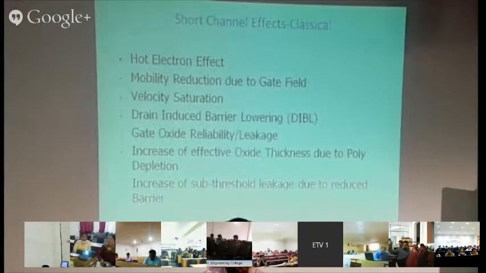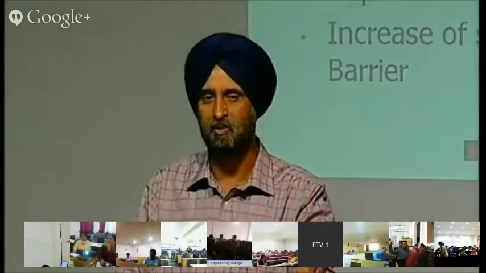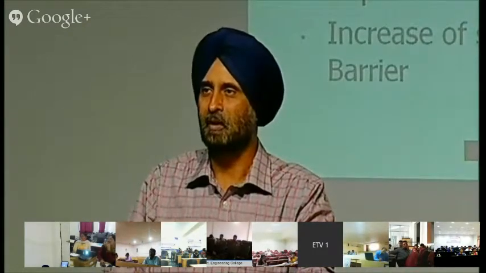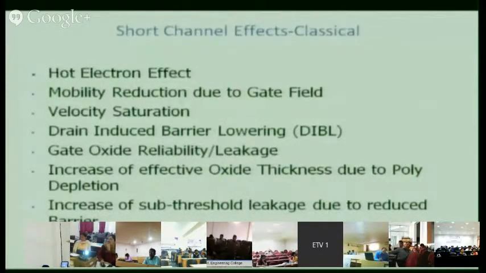Now let us discuss quickly these short channel effects, the classical ones. Short channel effects come under two categories, one based on classical physics, and the other based on modern physics, which is the concept of tunneling and all those things. So classical includes hot electron effect, mobility reduction due to gate field, velocity saturation, DIBL. There is also GIDL, gate induced drain leakage. Gate oxide reliability, increase of effective oxide thickness due to poly depletion. There is a concept of poly depletion also.